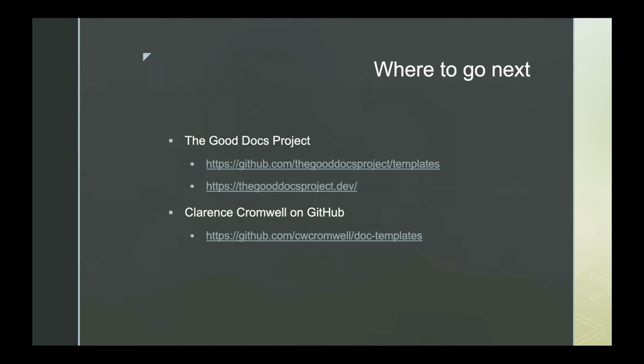And this is the last slide. This is some links to the Good Docs project, where you can see these 3 templates and more templates for other kinds of projects. I don't know if I mentioned it, but you could contribute templates there. If you're looking for a template and you don't see one there, you can always try to build the template and contribute it. Get some people to work on the template with you. And all you have to do is go there and talk to the folks at the Good Docs project.